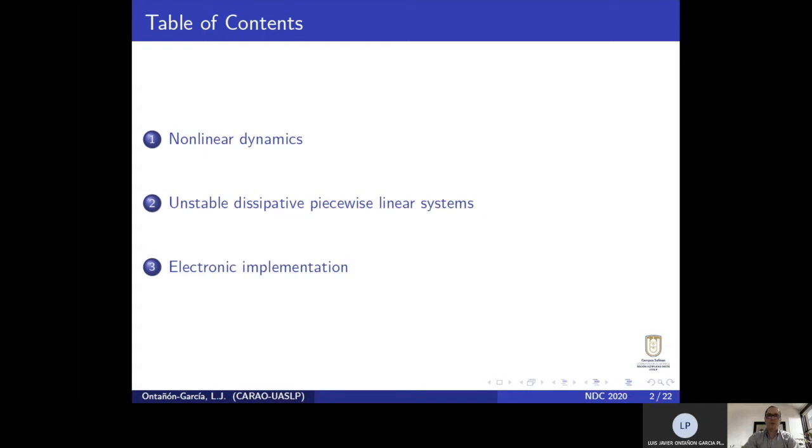The presentation will be divided in three main topics. First, we will talk about nonlinear dynamics. Second, about unstable dissipative piecewise linear systems and how they are composed. And third, about the electronic implementation using the field programmable analog array.